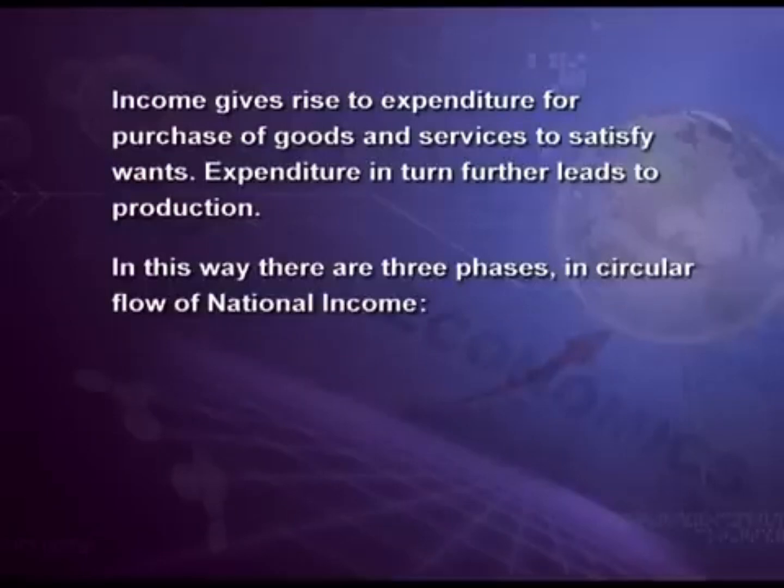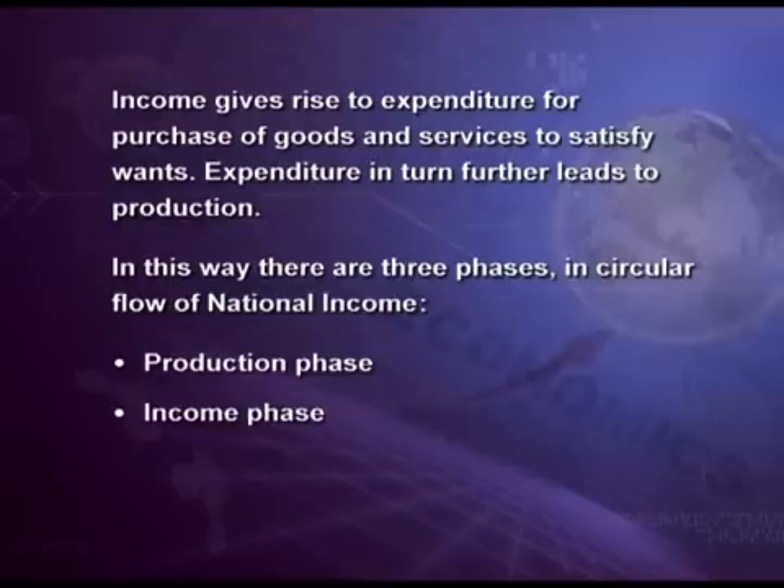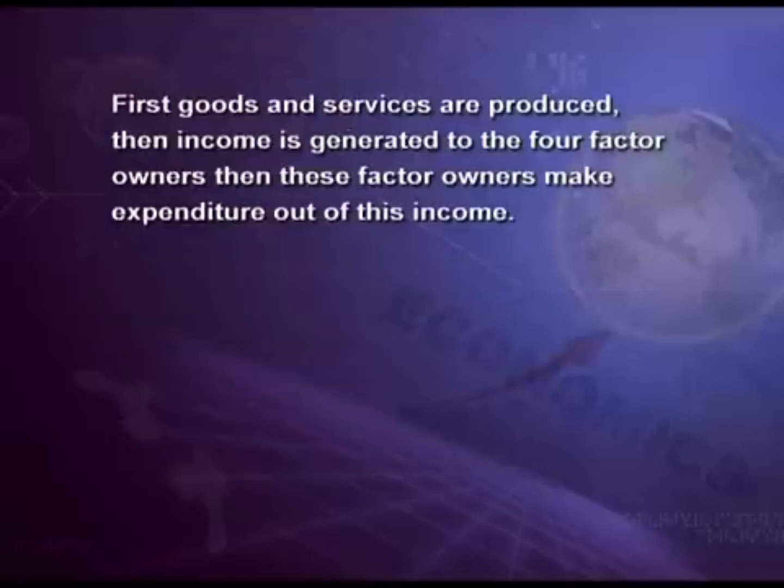In this way, there are three phases in circular flow of national income. First is production phase, second is income phase and third is expenditure phase. Means first goods and services are produced. Then income is generated to the four factor owners. Then these factor owners make expenditure out of this income.